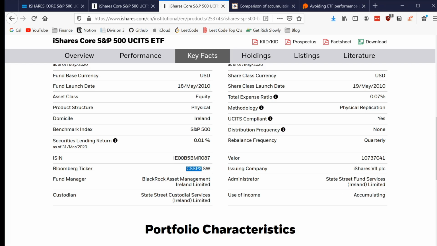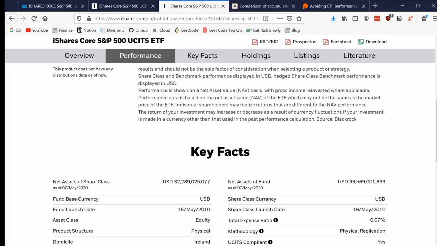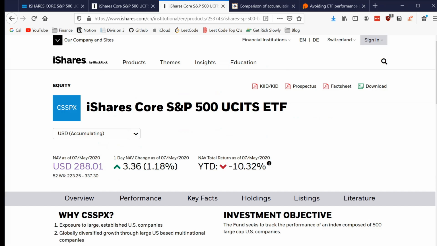Again, this is the one that I use, the CSPX ETF. This is the one I showed in previous videos. But those are the differences between a basic stock, like the bank I showed you, a distributing ETF, and an accumulating ETF. It's kind of confusing, and it's one of the things that tripped me up before. I was investing quite a lot of money into a distributing ETF before I found out what an accumulating ETF was. Once I found out what an accumulating ETF was, and the tax advantages, and how I don't have to think about reinvesting the dividends, I switched most of my ETFs to that. That won't work for everybody. It just depends on what you're doing.